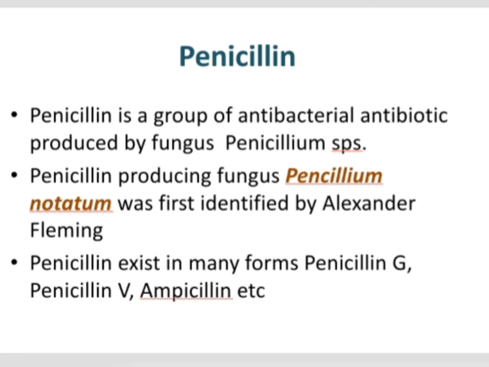So penicillin is an antibacterial antibiotic substance which is produced by a group of fungus belonging to the genus Penicillium. The main examples are Penicillium notatum, Penicillium griseofulvum and Penicillium chrysogenum. And Alexander Fleming discovered the antibiotic penicillin. Actually, it is extracted from Penicillium notatum. And the penicillin antibiotic exists in variant forms. The most common forms are penicillin G, penicillin V and ampicillin.